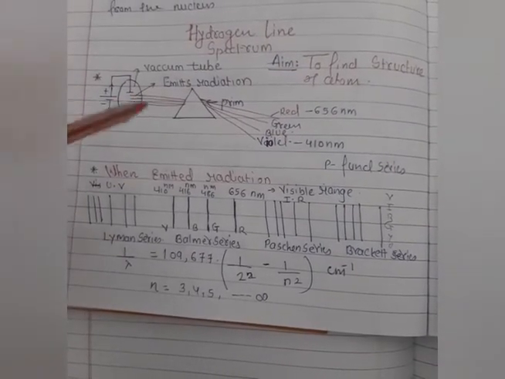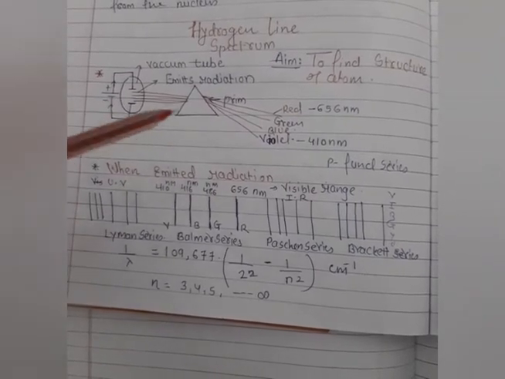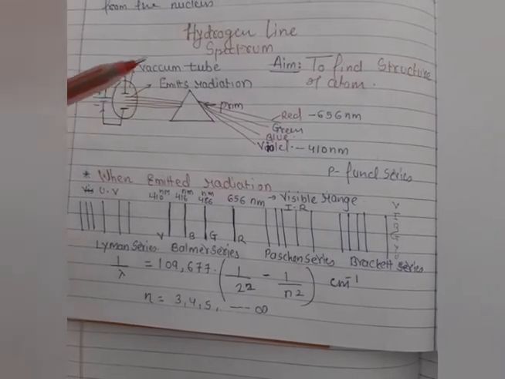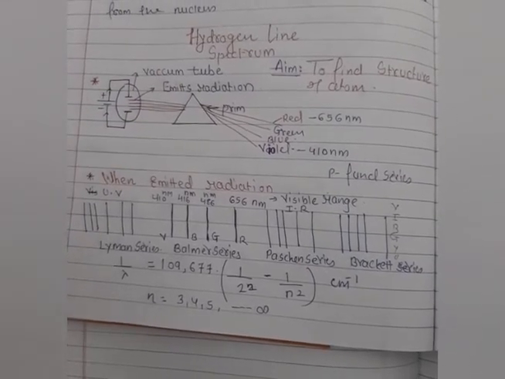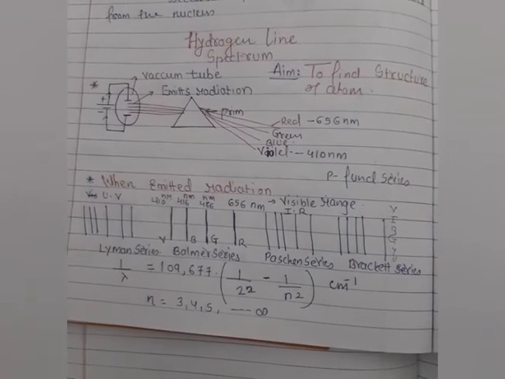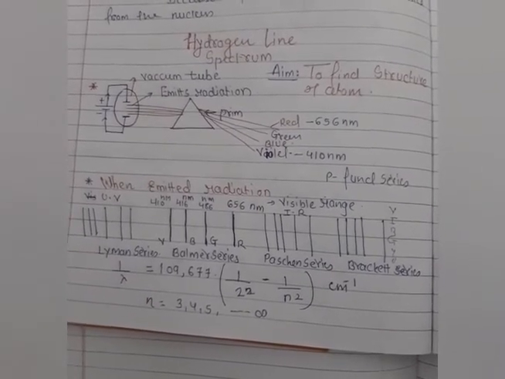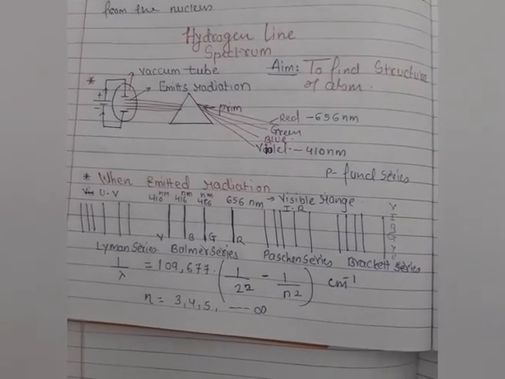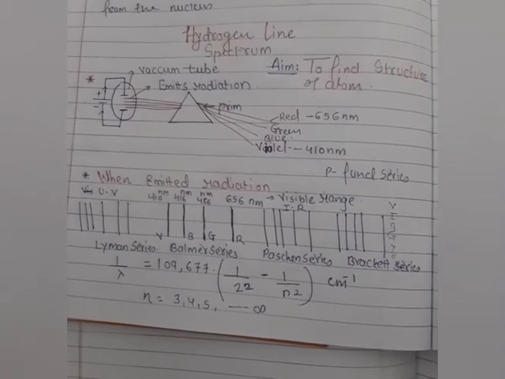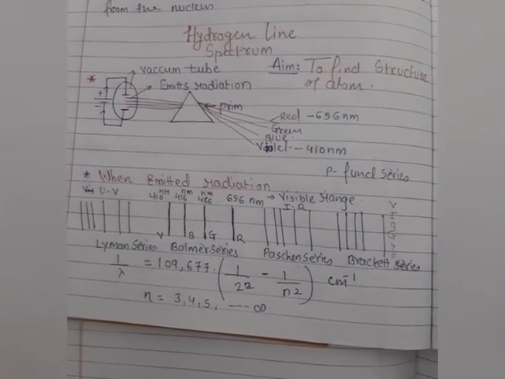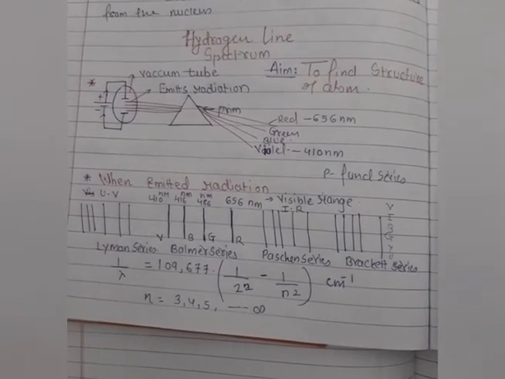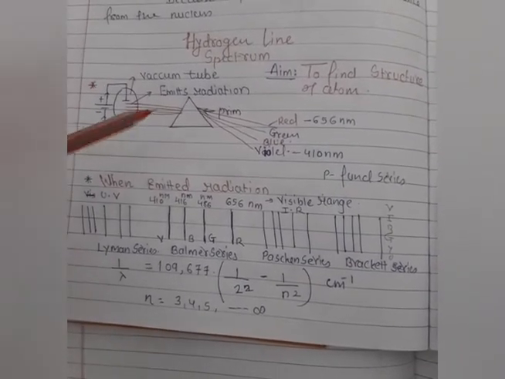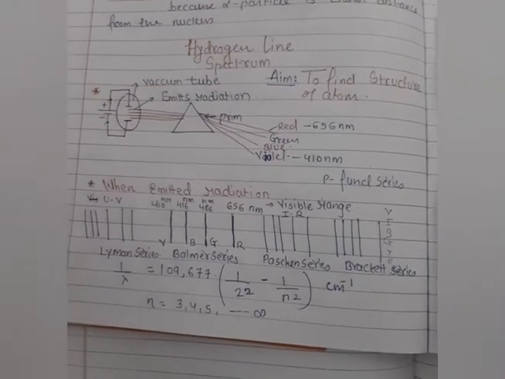Here is the first experiment done by the scientists, so let's move on to this experiment. Initially, as you know very well students, when we take a metallic object and heat it, what happens? It emits radiation. And when this radiation passes through a prism, it gives a spectrum. This is a basic concept in physics. However, in the case of hydrogen, it is different.